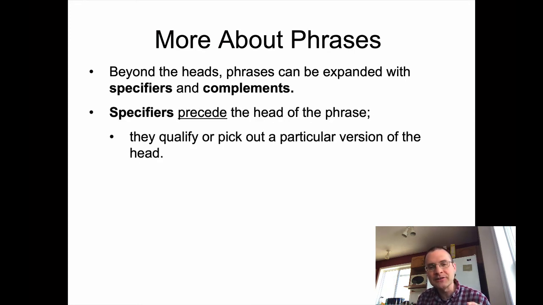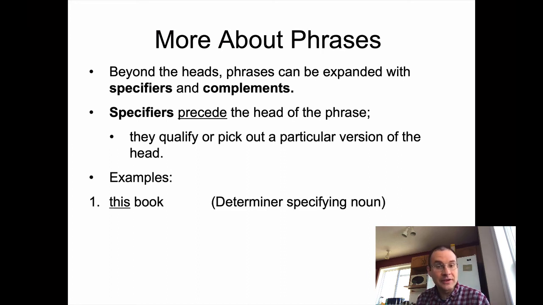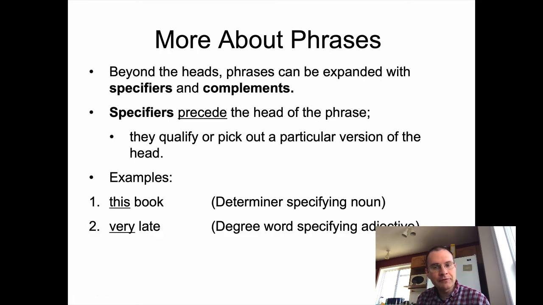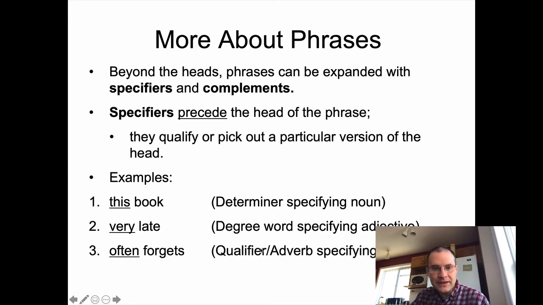In addition to that, if you think about it semantically, specifiers are going to specify some information about that head. So they qualify or pick out a particular version of the head, like, say, this book. Normally what you'd see for noun phrases is that their specifiers are going to be determiners. So it's this book, or maybe it's that book. It's a book, or it's some book, so on and so forth. For an adjective phrase, what you get are what are called degree words, like very. The textbook uses the term qualifier for specifiers of verb phrases, like often in "often forgets."